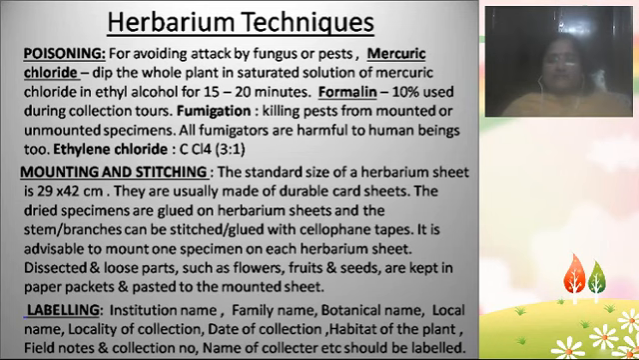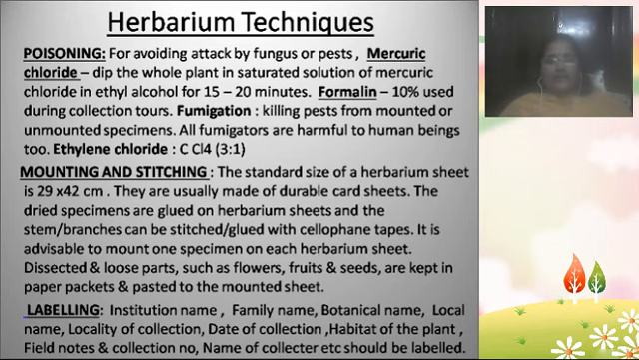And then loose parts, suppose the dissected parts and loose parts are there, like flowers which are withering and very delicate. The flowers, fruits and seeds are kept in separate paper packets and also pasted on the mounted sheets if required. And then the last one is labeling.